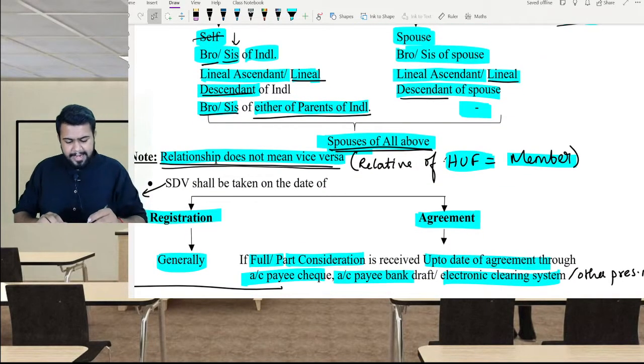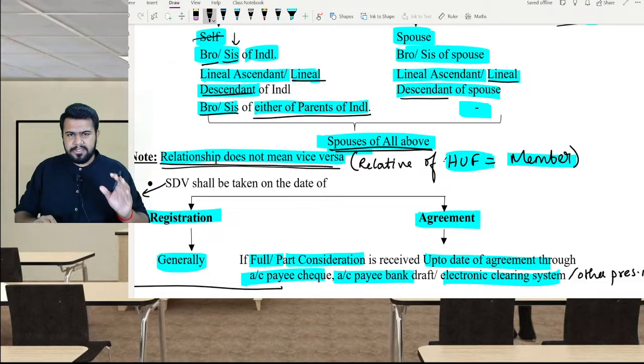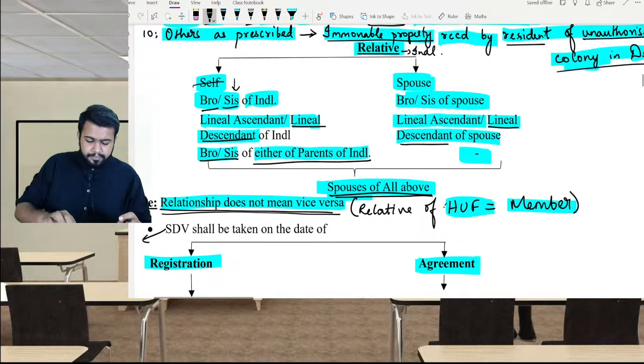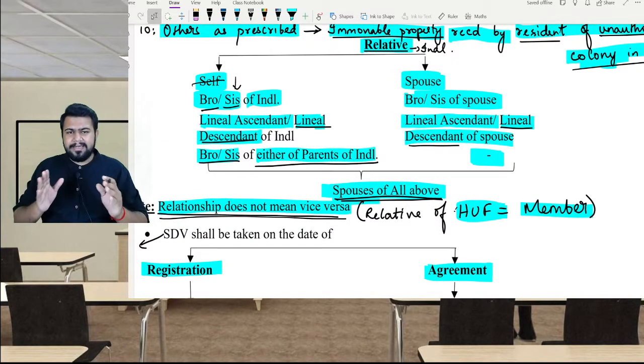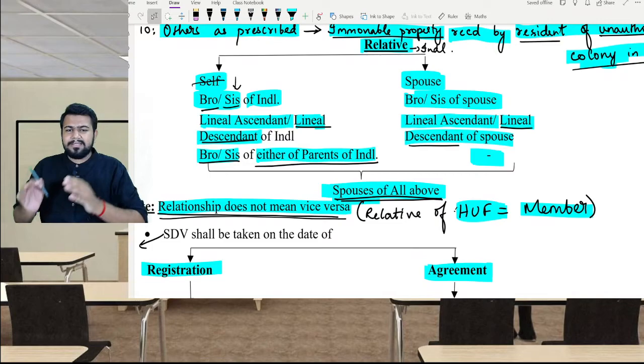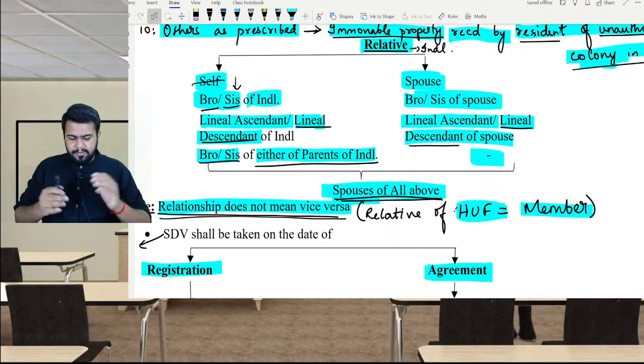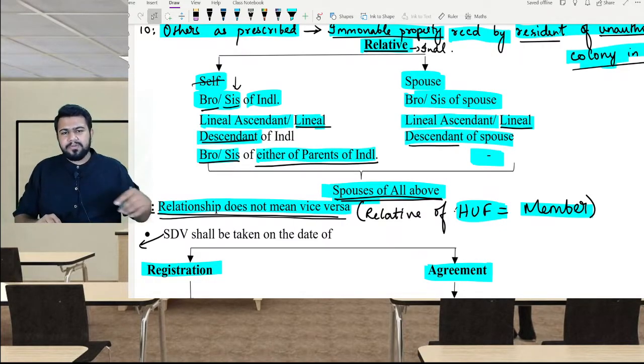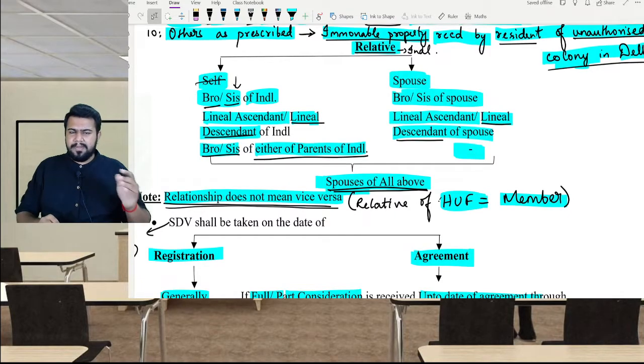You get my point? And then spouses of all the above that I have mentioned are the relatives of the individual. Let us see once again, very important. Relatives means whom? Spouse, brother or sister of the individual, brother or sister of the spouse, lineal ascendant and lineal descendant of the individual, lineal ascendant and lineal descendant of the spouse, and then brother and sister of either of the parents of the individual, and spouses of all the above are the relatives of the individual. And for a HUF, the relative is the member of the HUF. For a partnership firm, relative means partners. For a company, relatives means directors. For AOP, BOI, the relatives are the members, etc.